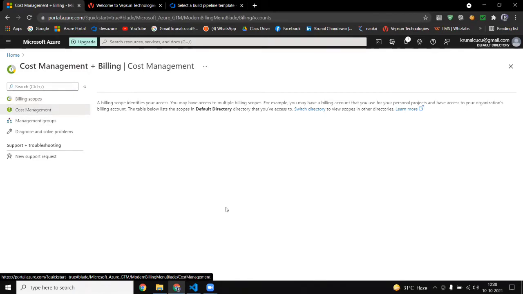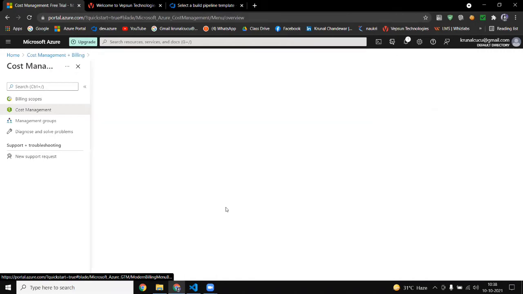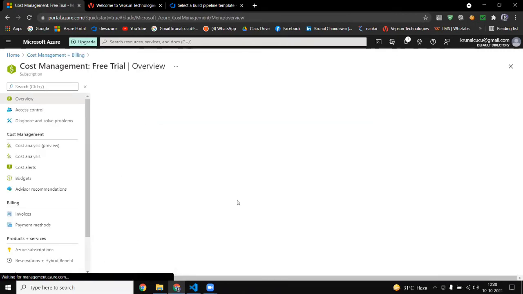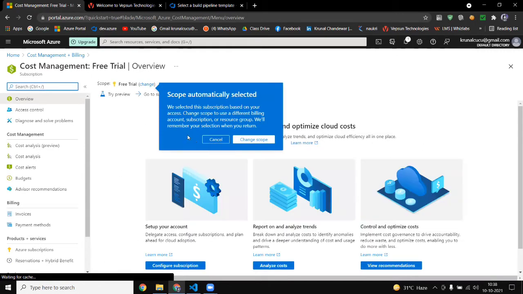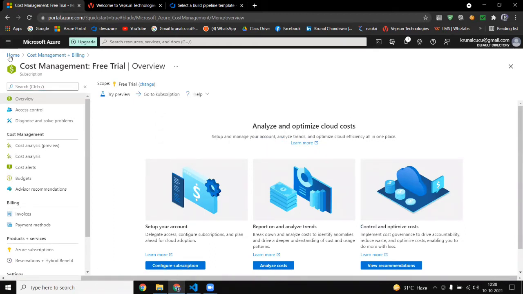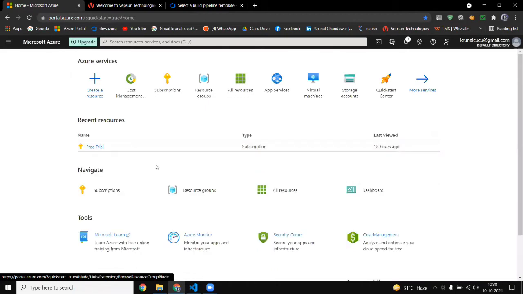That is for a free subscription, but if you are going with pay as you go, whatever services you are using, that much amount is debited from your credit card. Actually, 14,000 credits they will give, some amount. That would be your free trial.